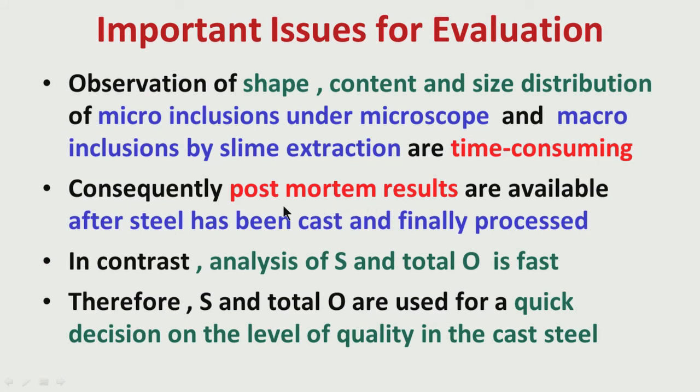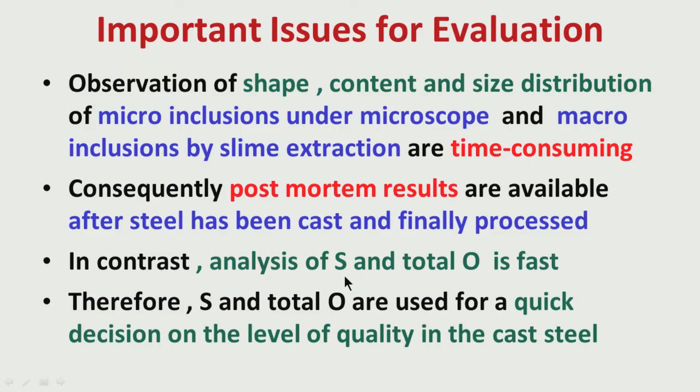So, it is basically a sort of post-mortem analysis. That means after the steel has been made, processed, and made into a product, we are trying to get the information. Because this is a time-taking process, when the steel is under preparation, refining, casting or rolling, we do not get these results.